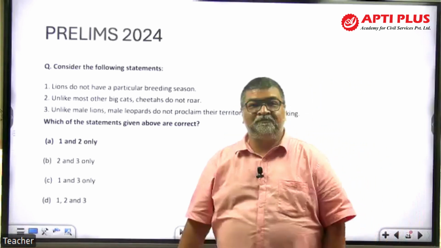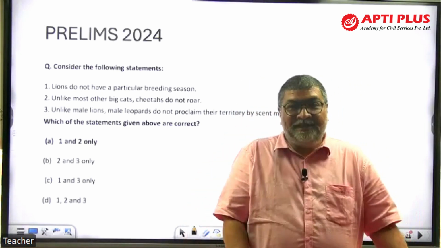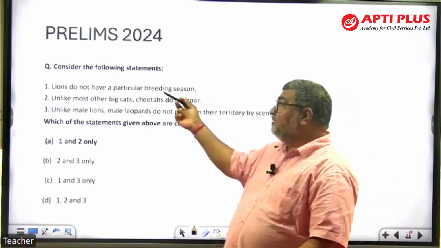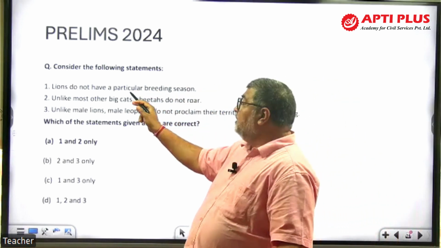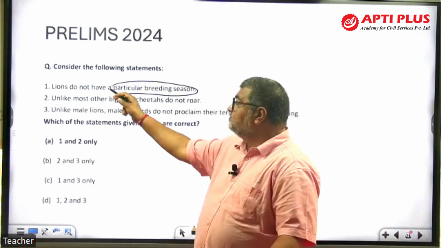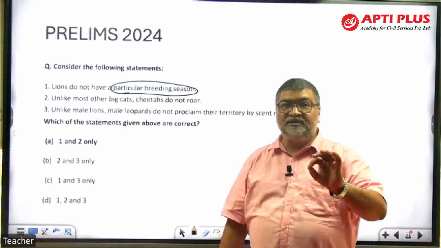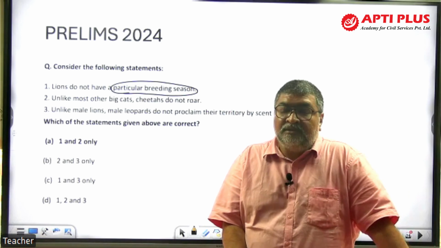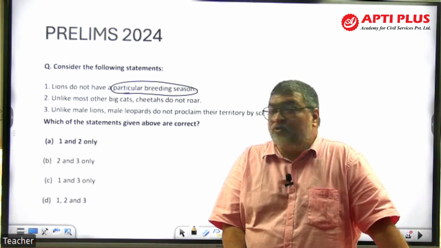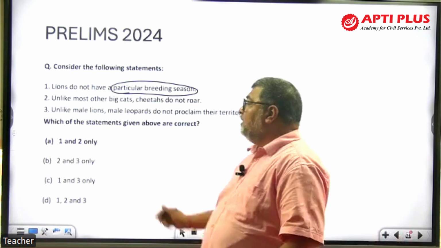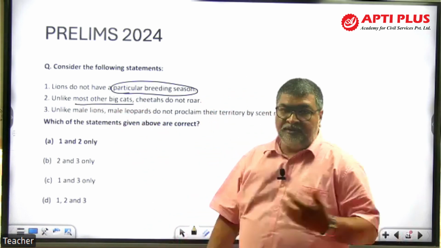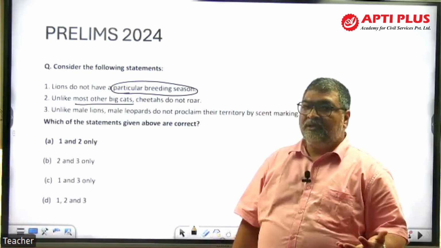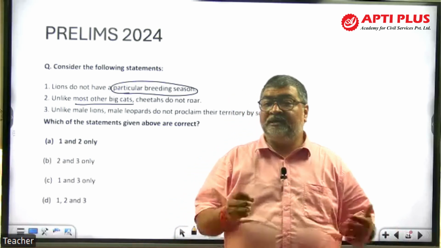Prelims 2024, I am taking a 2024 question. Look at the question here. Consider the following statements. Lions do not have a particular breeding season. That means, in other words, lions can mate and reproduce throughout the year. India has got 5 big cats, and the Government of India started the International Big Cat Alliance.